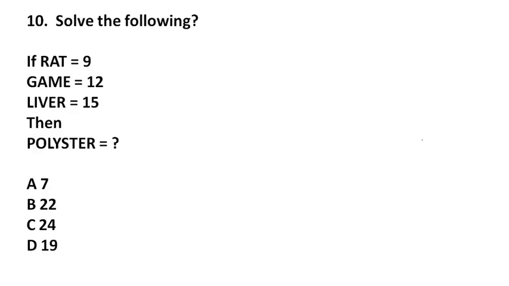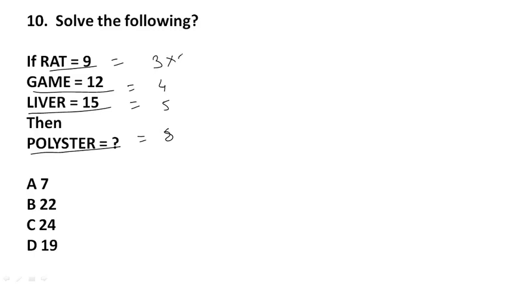Next, solve the following. If RAT is equal to 9, GAME is equal to 12, LIVER is equal to 15, then what will POLYESTER be? If you observe here, in the word RAT there are 3 alphabets. In GAME there are 4 alphabets, and in LIVER there are 5 alphabets. In the same way, in POLYESTER there are 1, 2, 3, 4, 5, 6, 7, 8 alphabets.